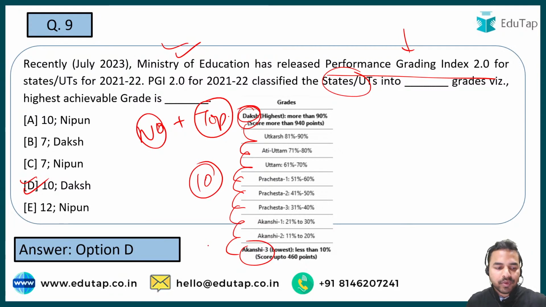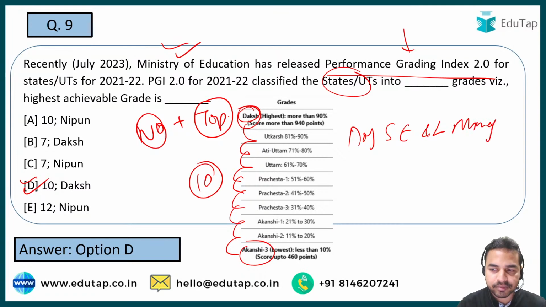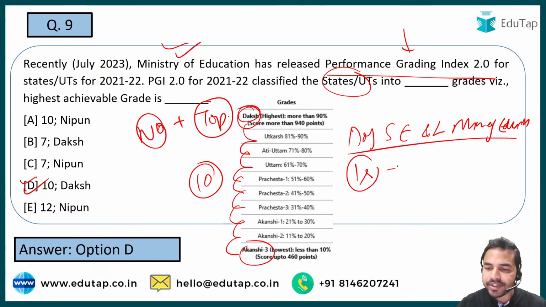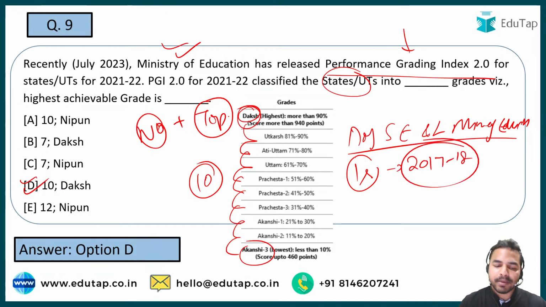Okay, so guys, this is a very important report which has been recently launched by the Department of School Education and Literacy under the Ministry of Education. ठीक है, तो ये नाम याद रखना है आपको. It can be asked in the exam. And guys, जब हम बात करें इसकी, first edition of such kind of index was being launched in 2017-18. सबसे पहले तब लॉन्च हुआ था.